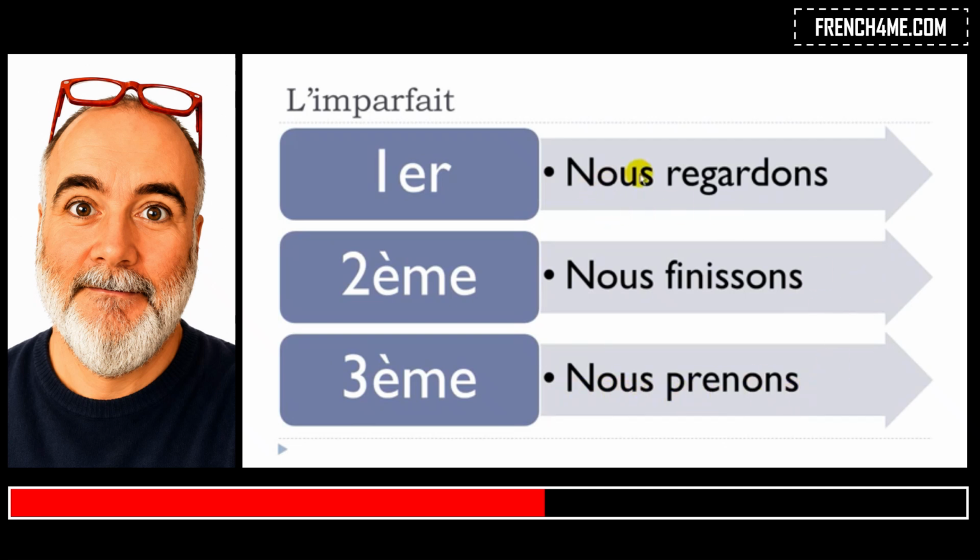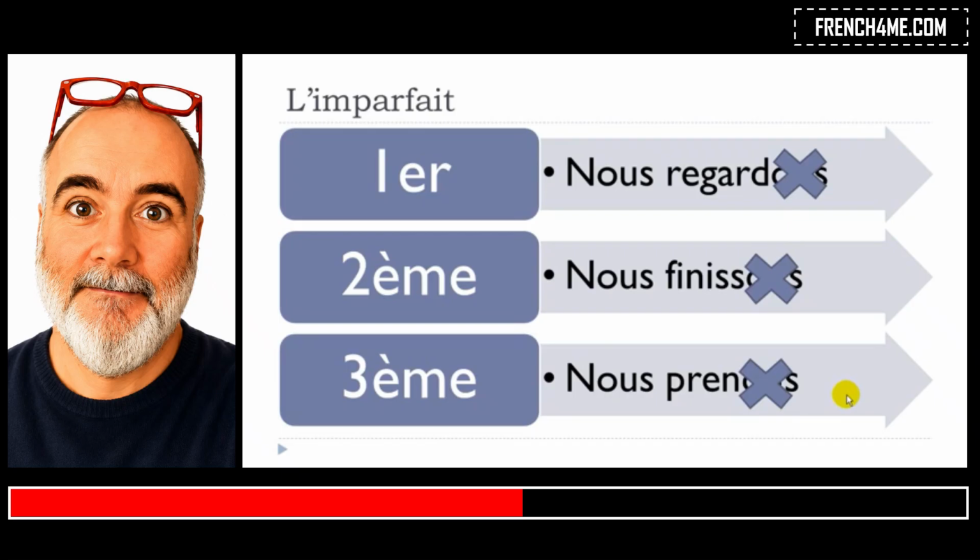So nous regardons, nous finissons, nous prenons. The reason why I wanted you to see the nous form is just because that's the form we will use to construct the imparfait.